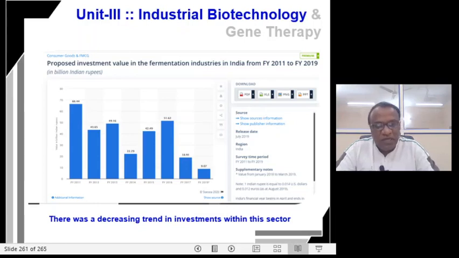Most importantly, the chemicals. But in total, the fermentation industry sector in India is showing a decline in investment pattern.